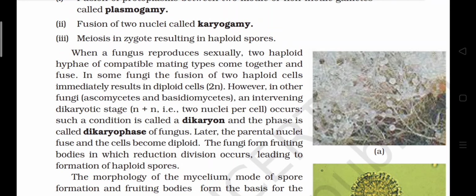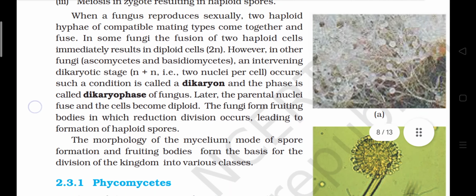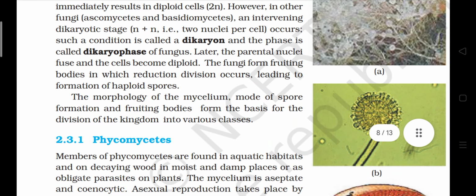Such a condition is called a dikaryon, and the phase is called the dikaryophase of the fungus. Later, the parental nuclei fuse and the cell becomes diploid. The fungi form fruiting bodies in which reduction division occurs, leading to the formation of haploid spores. The morphology of the mycelium, mode of spore formation, and fruiting body form the basis for the division of the kingdom into various classes.